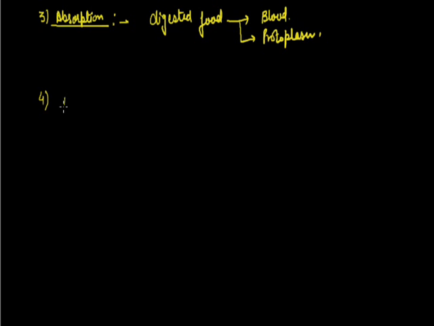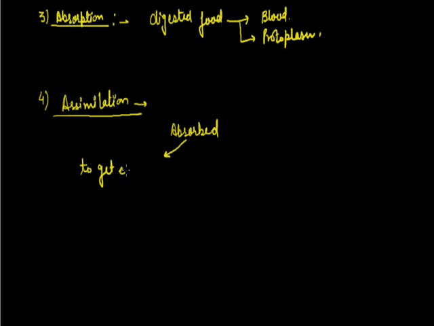The fourth step is assimilation. As I already described, assimilation is the process where the absorbed food is utilized. This utilization can be done in two ways. One step is to get energy, and that is done by the respiration process, where the food gets oxidized and liberates the energy.